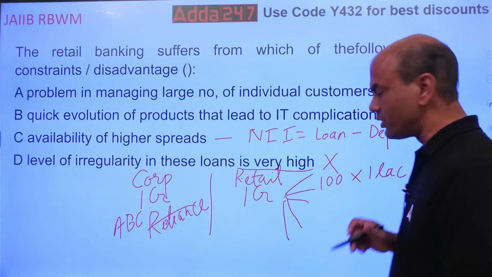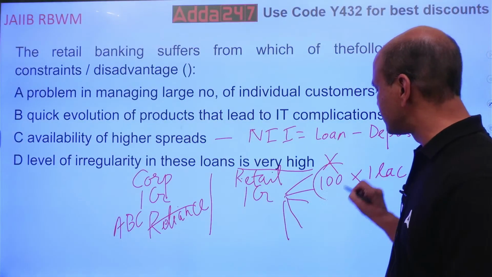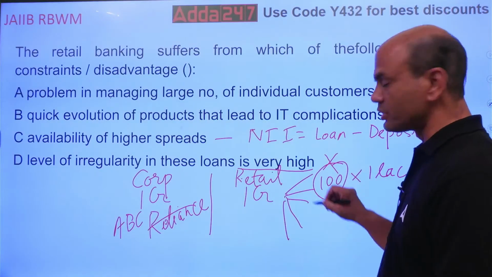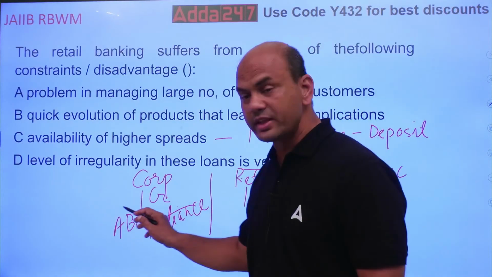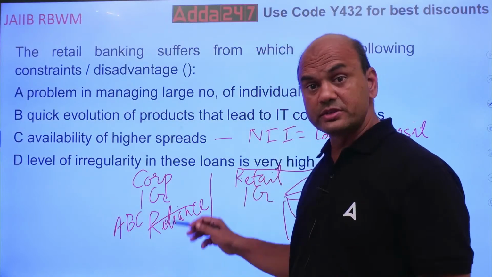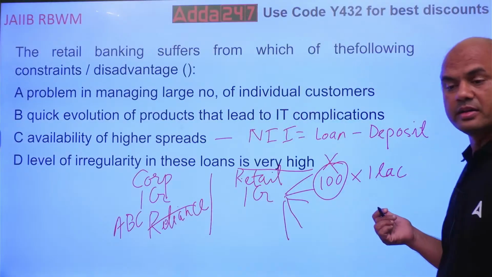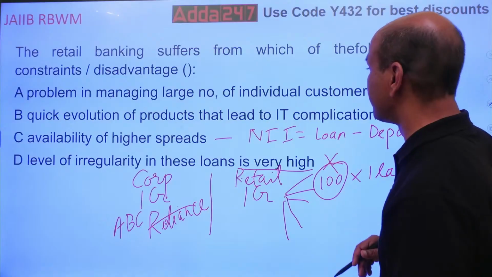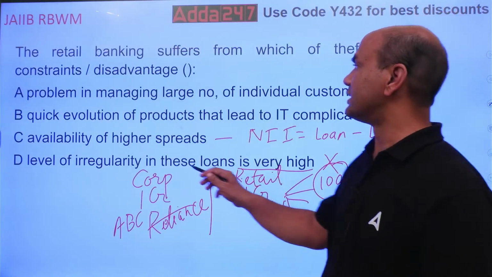So do you think all the 100 customers will be NPA at the same time? This is not possible. Whereas the chance of one ABC company becoming NPA is higher, which is not the case with all these 100 customers. That's why the NPAs are lesser in retail banking. Got it? And this is the answer.